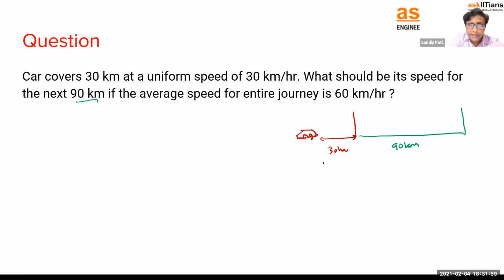Okay. What is the speed here? The speed here was 30 kilometers per hour. Here, we don't know the speed. We want to calculate the speed. Let's call this V only, right? We want to calculate V. Or let's say V2. V2 is question mark. And this is the total journey. Tell me, what is the total distance of this journey? Total journey is 30 plus 90. Can I say it is 120 kilometers?